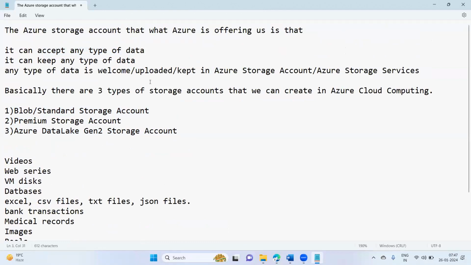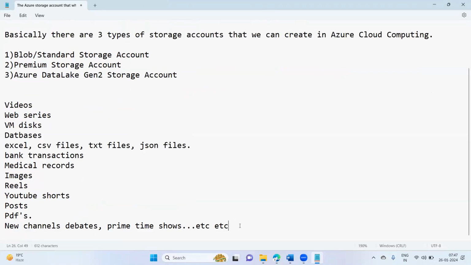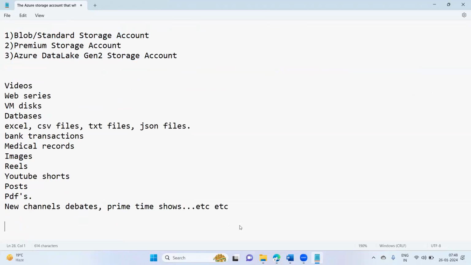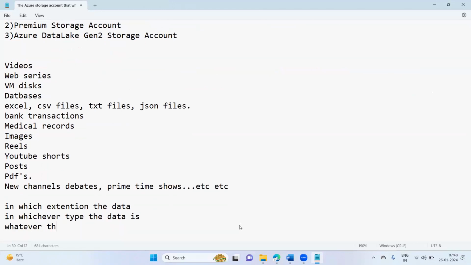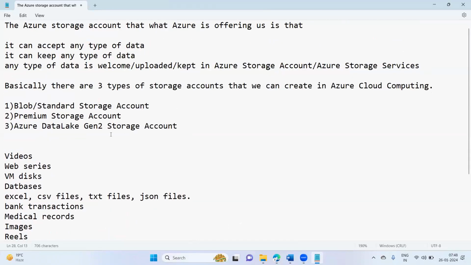Whichever extension the data is, whichever type the data is, whatever the size of the data, everything you can upload inside the Azure storage accounts.